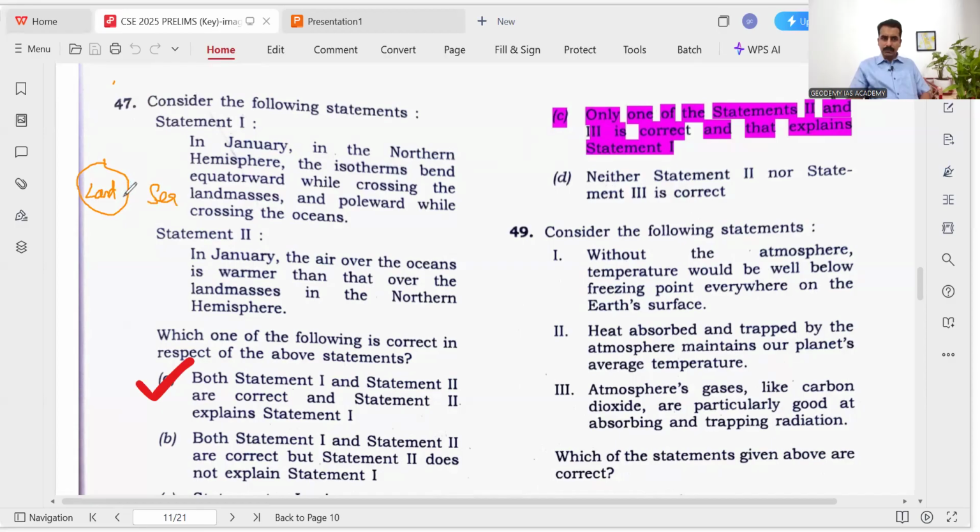So land cools down quickly. So if you take a particular latitude, for example, the 30-degree north latitude, then the 30-degree north latitude during winter season in January month will have about 10 or 15 degrees Celsius, right?